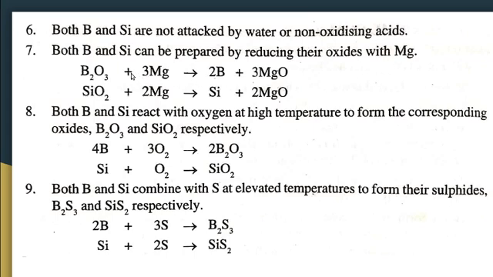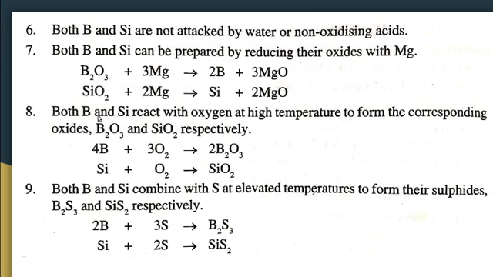Boron trioxide on treating with magnesium produces boron, and oxide of magnesium is also formed. Similarly, silicon dioxide on reaction with magnesium forms silicon plus the corresponding oxide of magnesium.